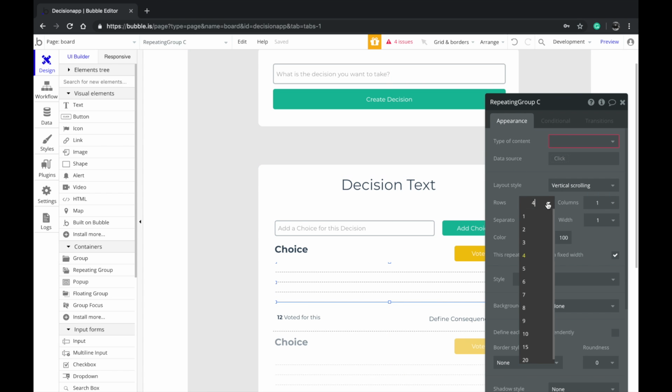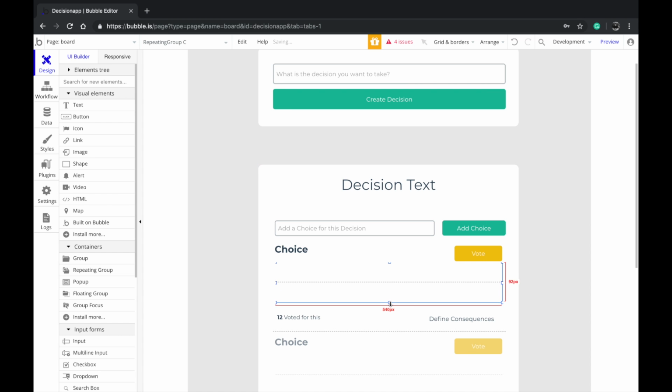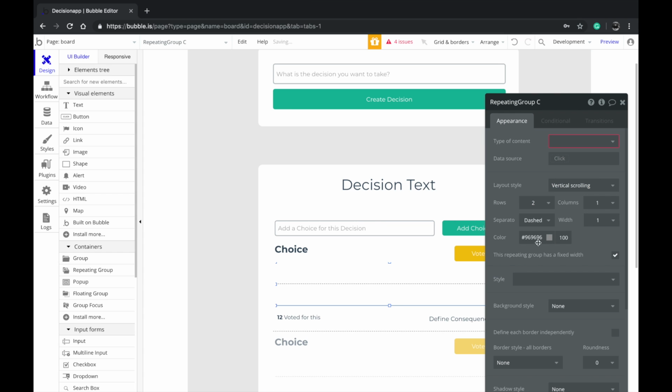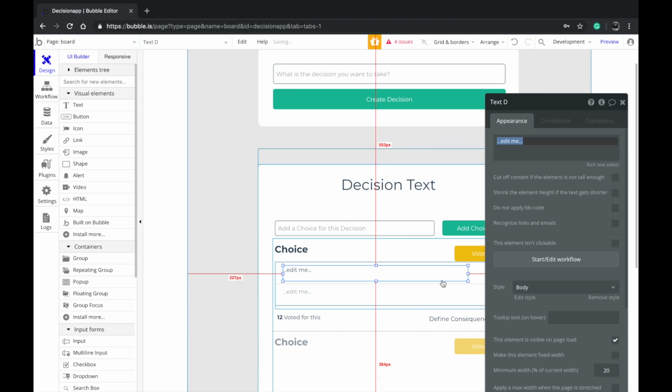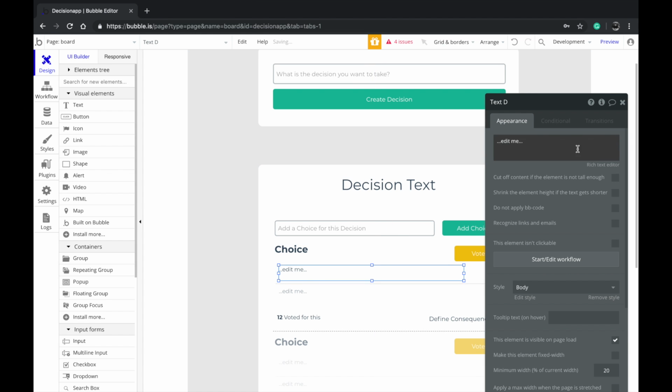Now what we want to do is we want to say the rows is probably 2. We want to move this down there, and we want to make the separator something like this. We want to show all the consequences as a text. Okay. So probably something like this. All right.